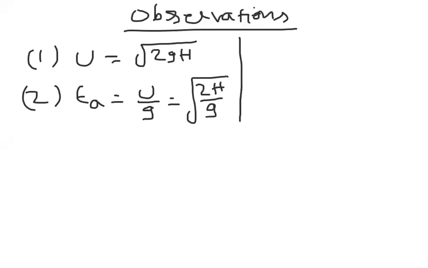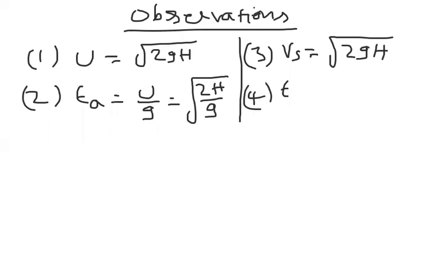Next, the third point: vs, the velocity of striking, is root over 2gh. Again, the fourth point, we can observe the time of descent as root over 2h by g.